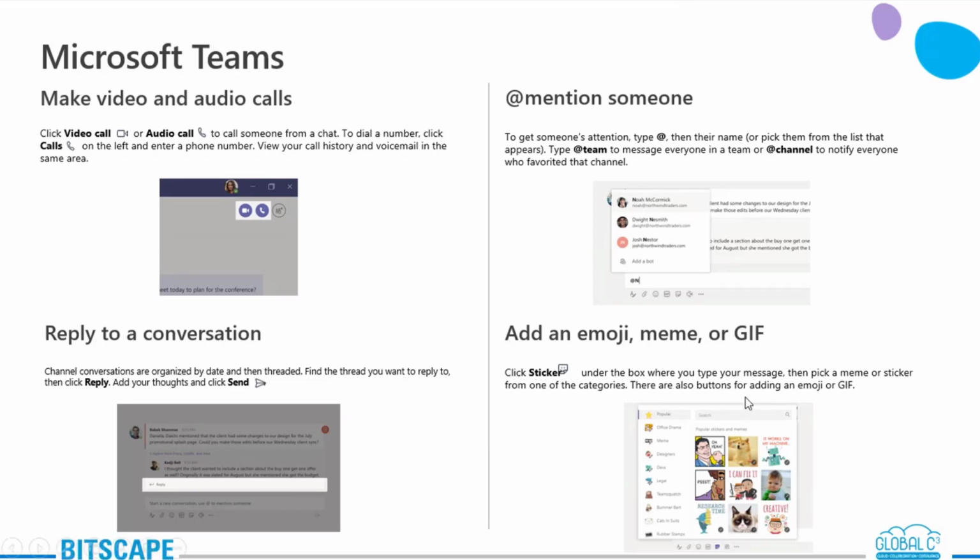Next is add an emoji, meme, or GIF. So this is also one handy tool. It's actually very friendly also. Just like how we make conversation on WhatsApp or any social platform, where we sometimes share smileys or any kind of meme, everything can be similar. You can do it from this platform as well.